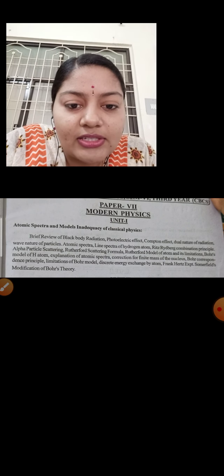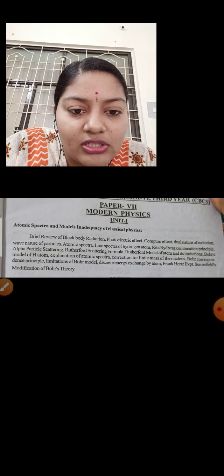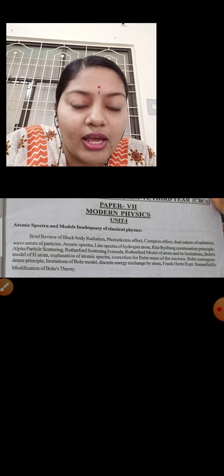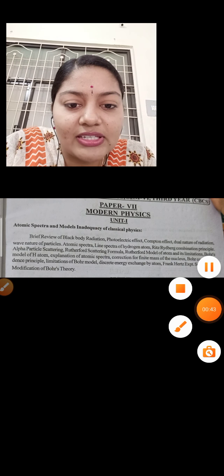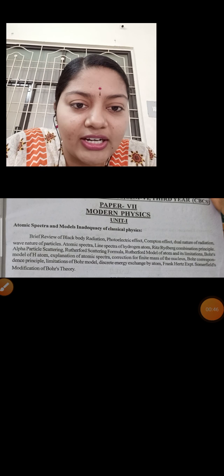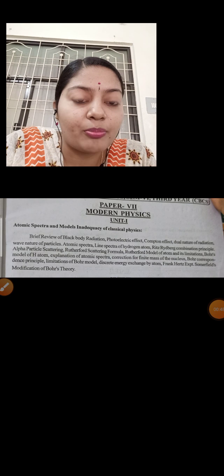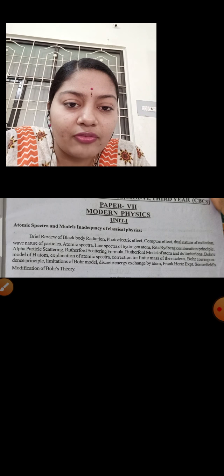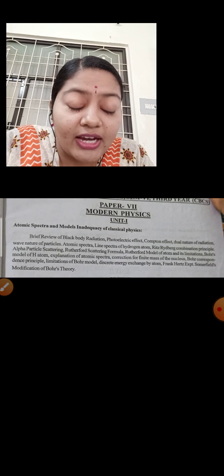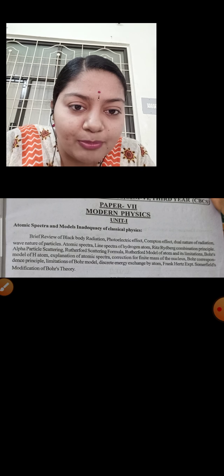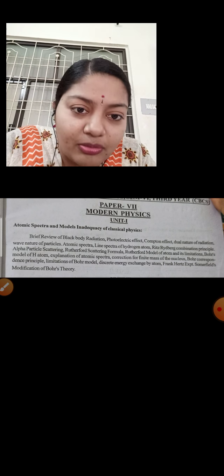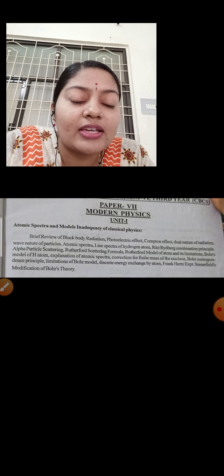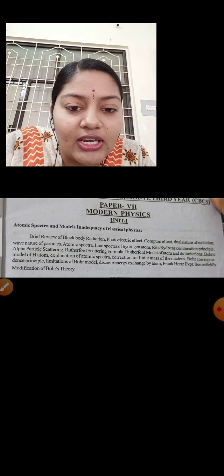Here there is atomic spectra and models, and the inadequacy of classical physics. What is the inadequacy of classical physics? Here, classical physics fails to explain black body radiation, the photoelectric effect and the Compton effect. These effects are not properly explained by classical physics. That is why quantum mechanics came into the picture, and quantum mechanics can explain these properties. That is why the heading is atomic spectra and models.